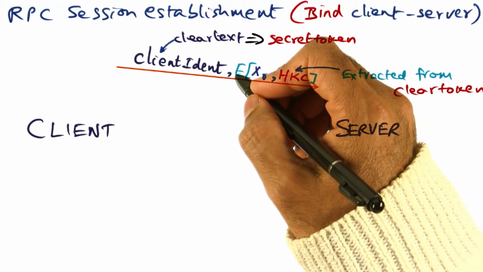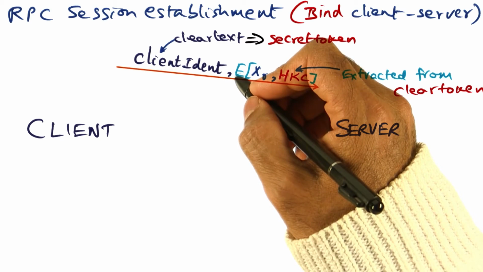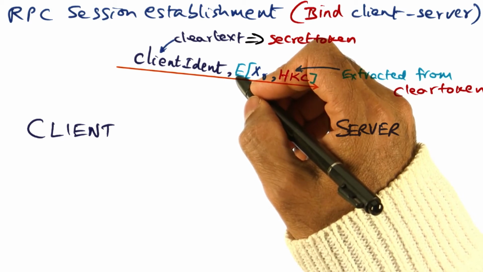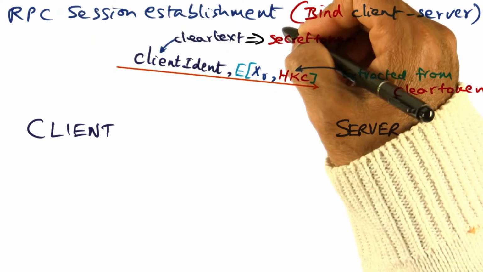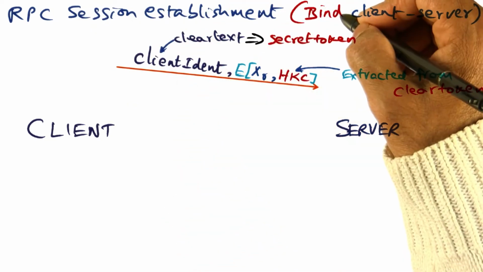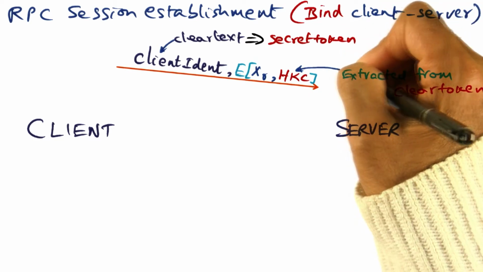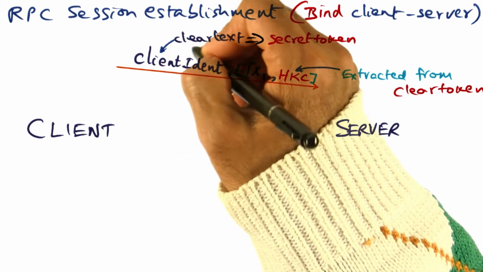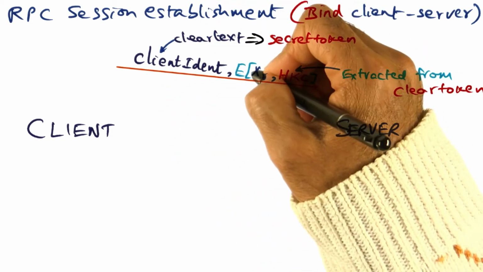Now that the user has logged in to a client workstation, Venus will establish an RPC session on behalf of the client. And in order to establish the RPC session, the following message exchange is going to happen. And this is what is called the bind operation between the client and the server. So what Venus is going to do is send the client identity and an encrypted cipher.